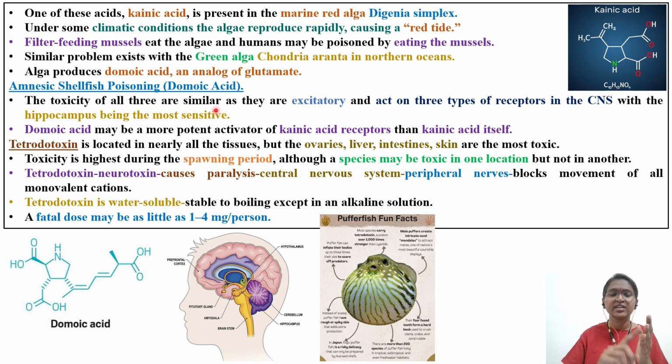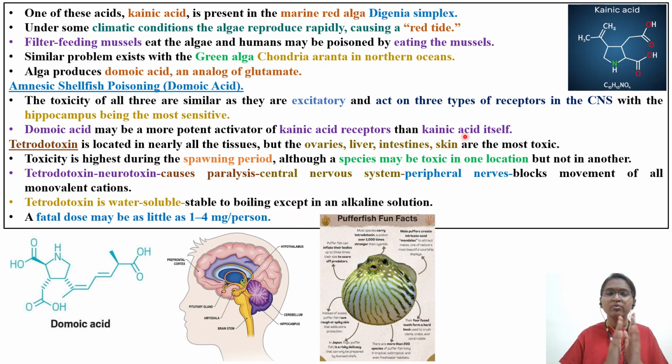The toxicity of all three is similar. We are discussing kainic and domoic acid, which are excitatory and act on three types of receptors in the CNS. Particularly they act on the hippocampus, which is the more sensitive part of the brain, and kainic acid and domoic acid go and affect this part of the brain. Domoic acid may be a more potent activator of kainic acid receptors than kainic acid itself.